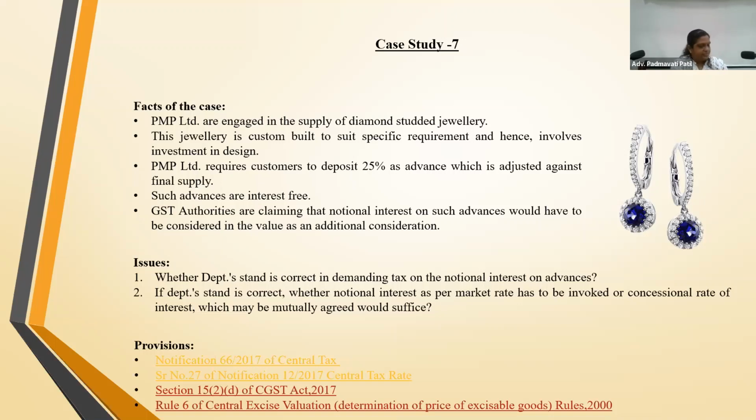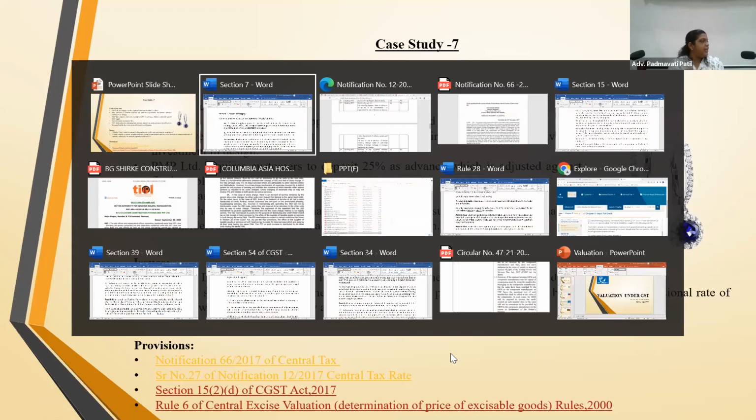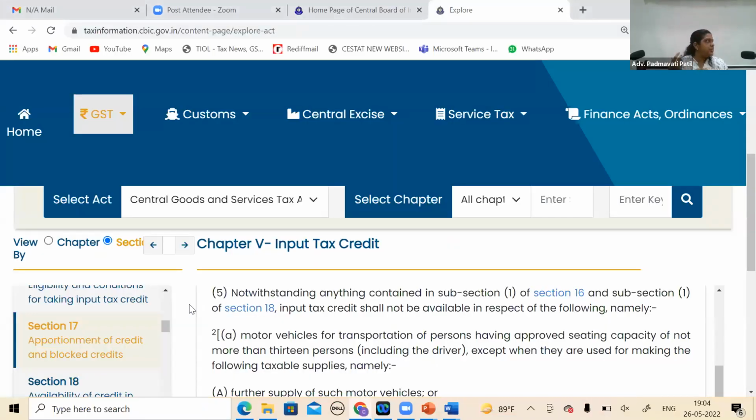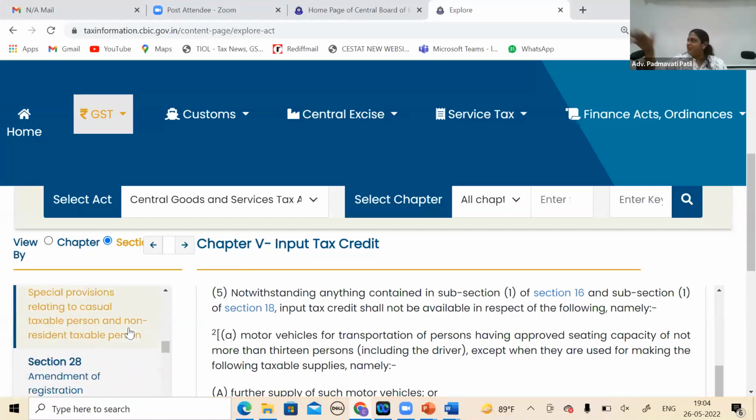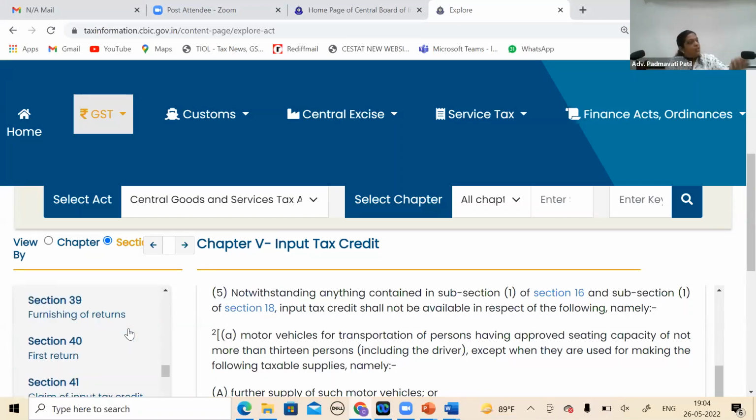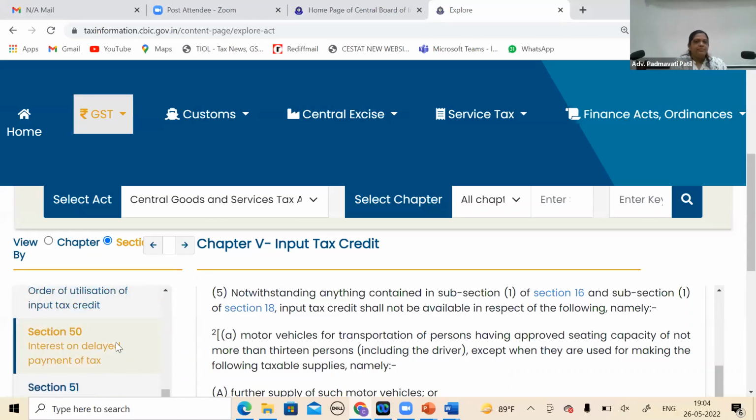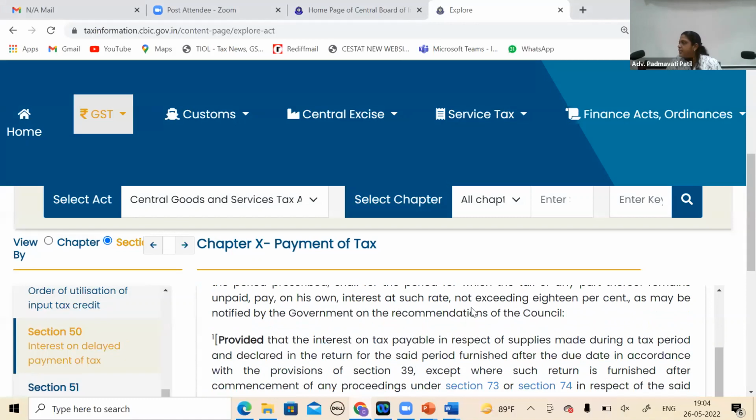If it is not so considered, where is the second consideration? Whether I'm getting anything, something in kind. Show me something else of that sort. So that's why taking such a case will be a very debatable issue between the parties and the department to demonstrate. The department will try to take support of any statutory provision, and we have to show that no, it's not fitting over there. And please don't take the reasoning of the earlier regime if it is not mentioned in the GST Act. So, coming to Keva's point.